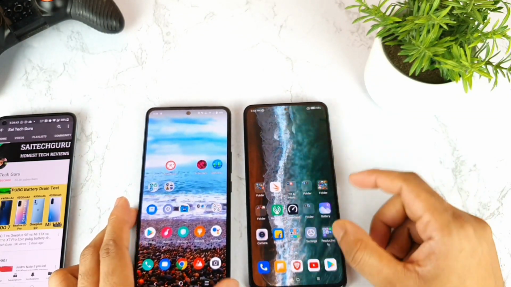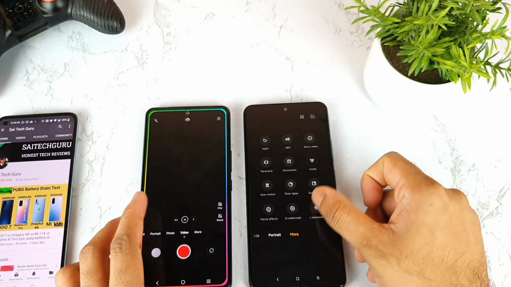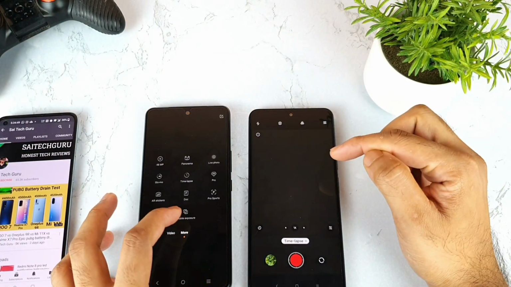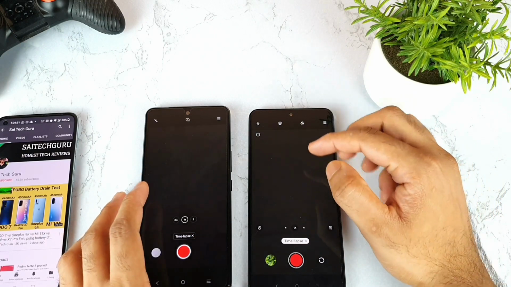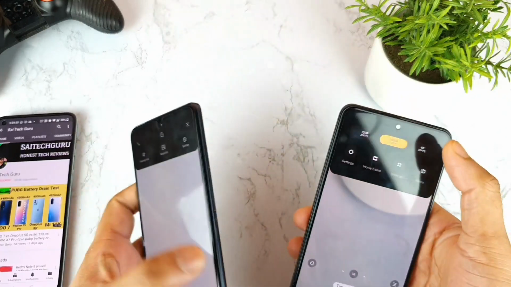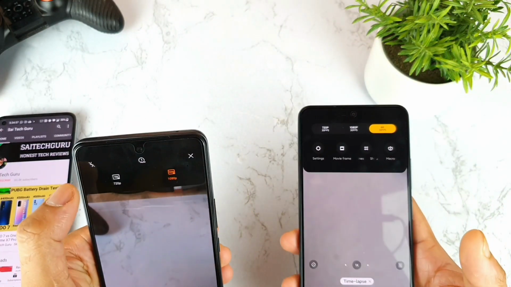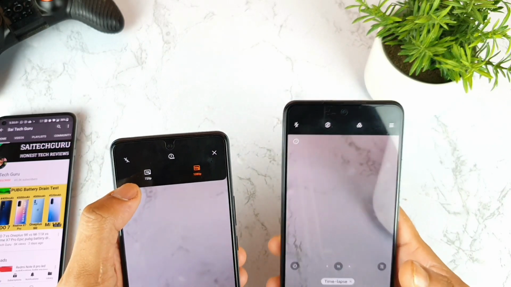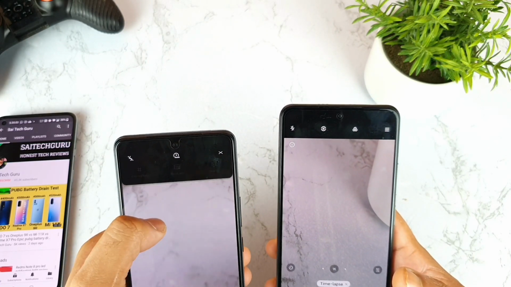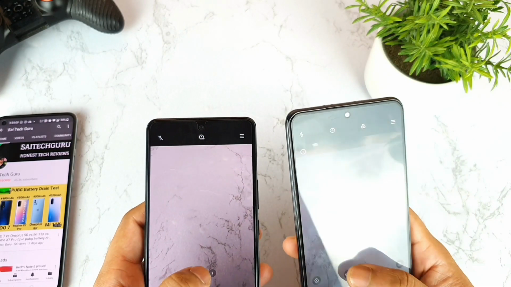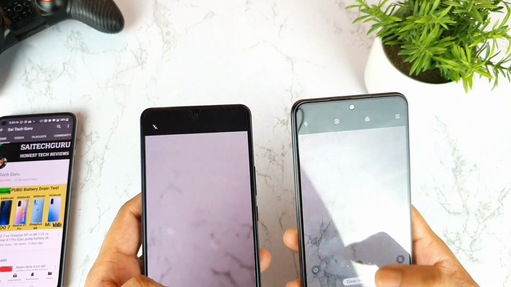I think I did cover all the options which are available, and let me try to see is there any different options like time lapse. I think both time lapse should be kind of the same in terms of the settings. You can record at 1080 and 4K. Here I think you can record only at 720 and 1080, so there is no 4K option while using the time-lapse option, as you can see clearly. These are other differences. You can record time-lapse using the different lens as well without much disturbance, as you can see here.